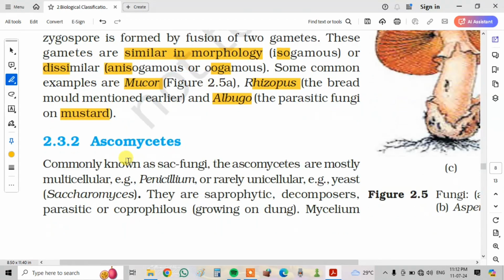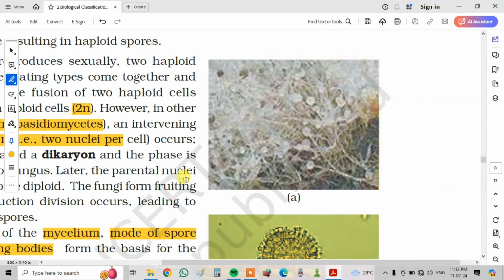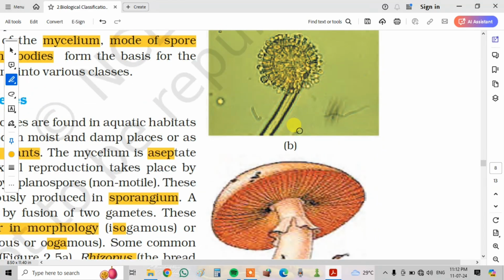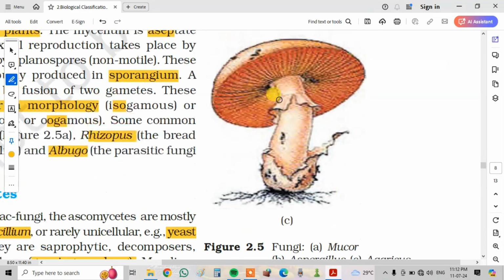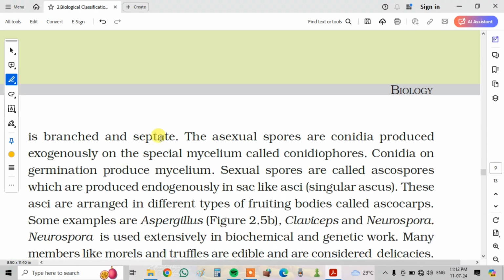Next, Ascomycetes, commonly known as sac fungi. The ascomycetes are mostly multicellular, for example Penicillium, and rarely unicellular, as in yeast, also known as Saccharomyces. They are saprophytic decomposers, parasitic or coprophilous, growing on dung. In the picture, the first one is Mucor, the next one is Aspergillus, and this is our mushroom Agaricus. You can see the names here. The mycelium is branched and septate.